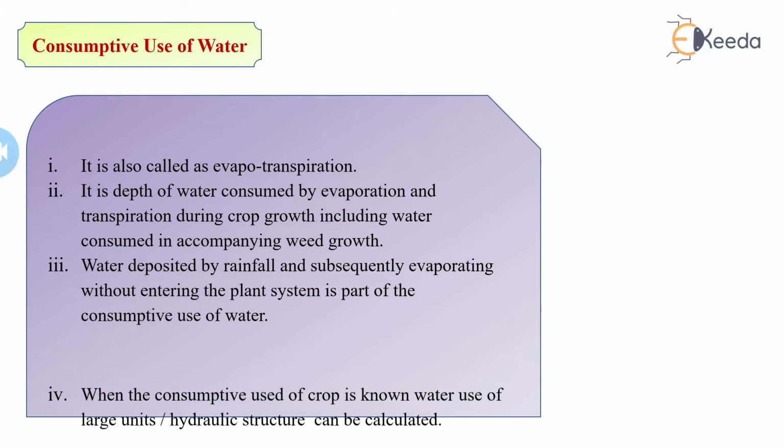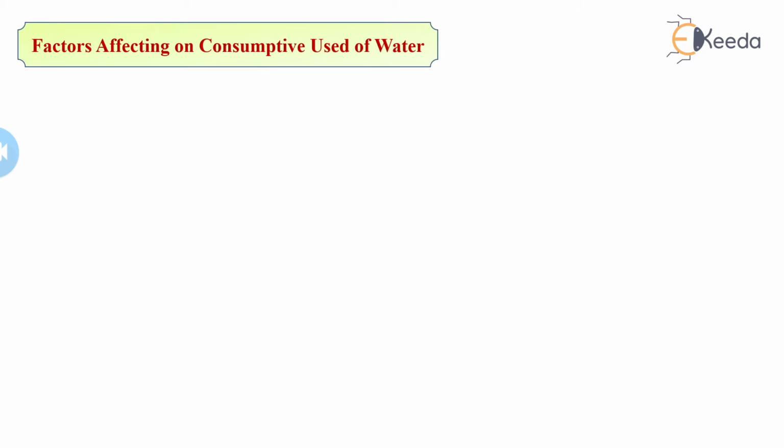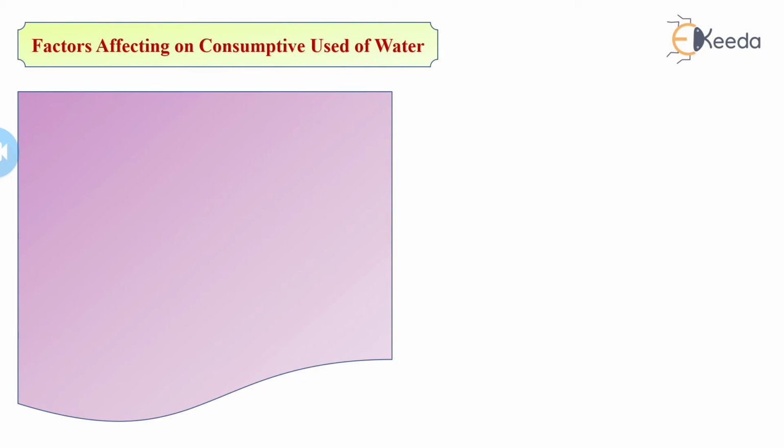When the consumptive use of a crop is known, the water use of large units and hydraulic structures can be calculated. So, the factors affecting the consumptive use of water. Firstly, the main factor is temperature.